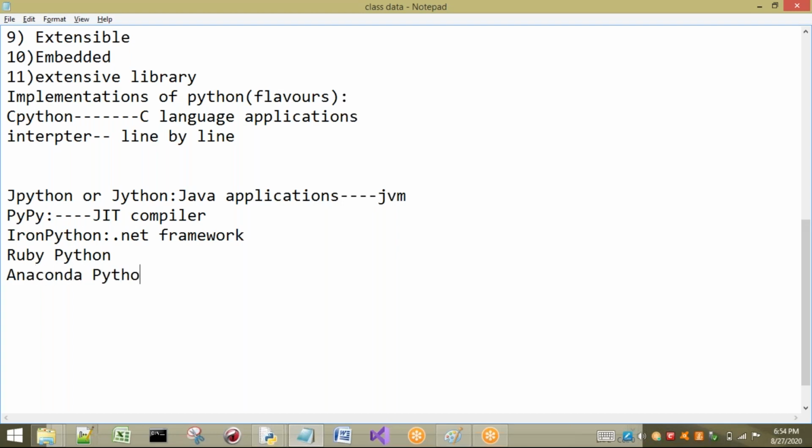Generally we go for Anaconda Python if you have huge, large-scale applications where we require big data, for example big data or data science, because we require so much data, or sometimes machine learning applications. In these areas we require this implementation of Python, Anaconda Python.